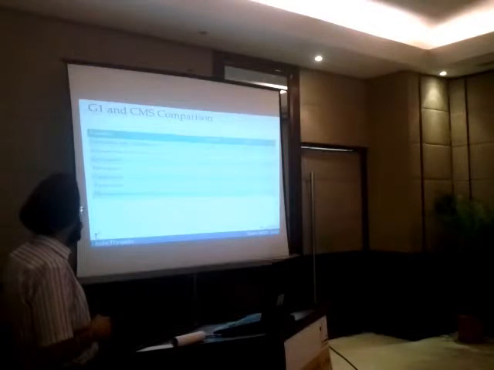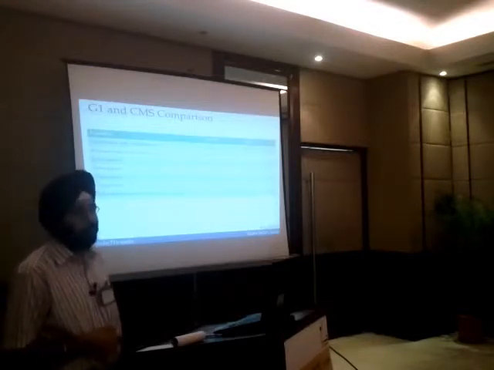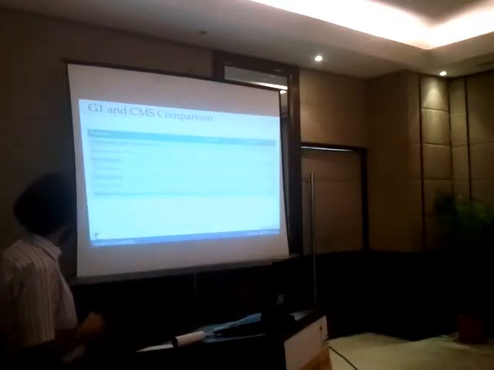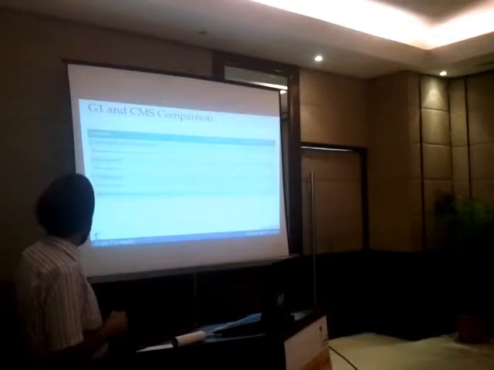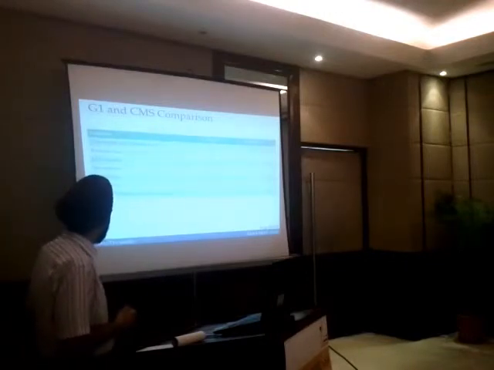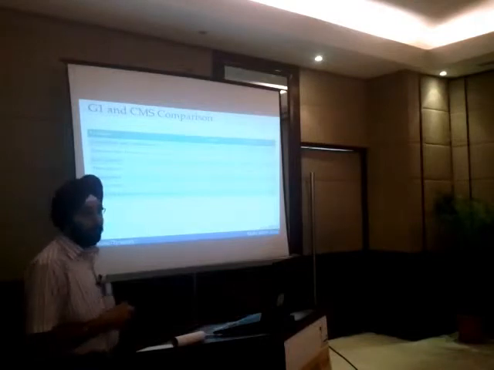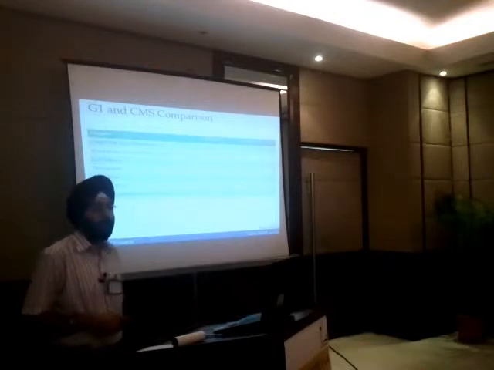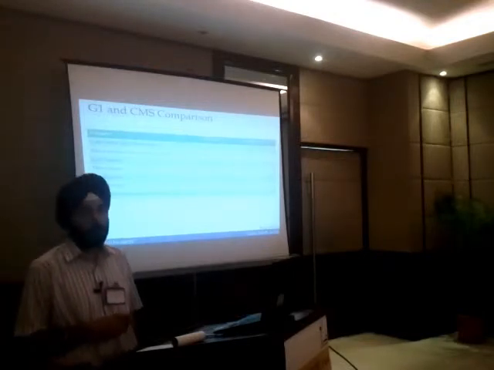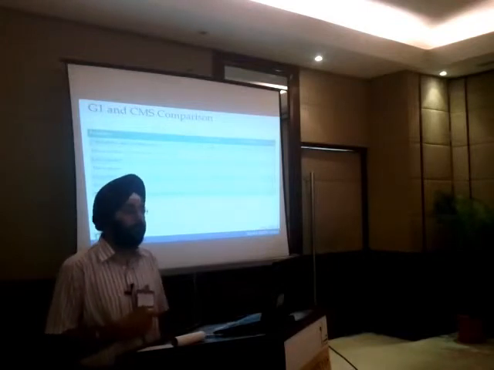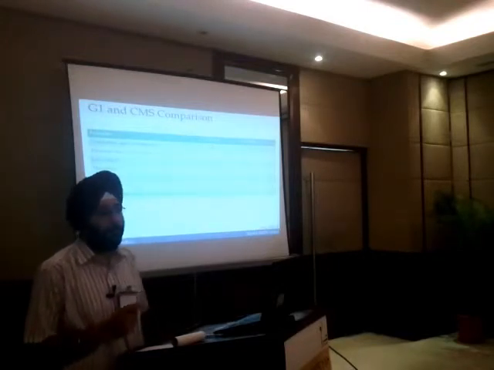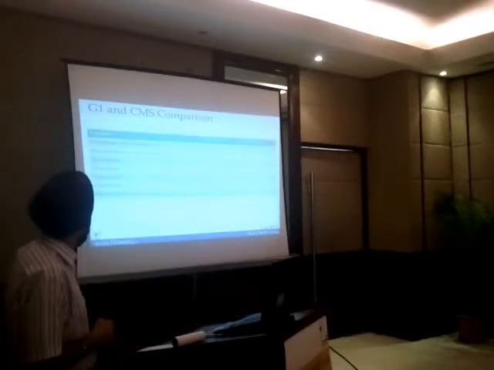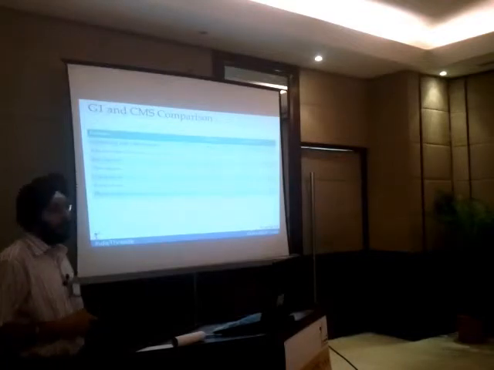Low latency. So CMS, when it was introduced, was also introduced as a low latency collector. But nowadays people want even lower latencies, and that is what G1 is going to offer. Throughput. So G1 is supposed to give a higher throughput while keeping a low latency, whereas CMS gives you a lower throughput. In the beginning of the session, I mentioned that there are typically three GC goals: throughput, heap size, and latency. Generally, if you want low latency, you have to sacrifice throughput. That is what we used to experience with CMS. But in case of G1, you don't need to sacrifice too much on throughput.